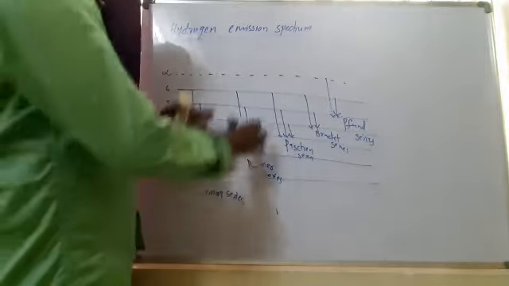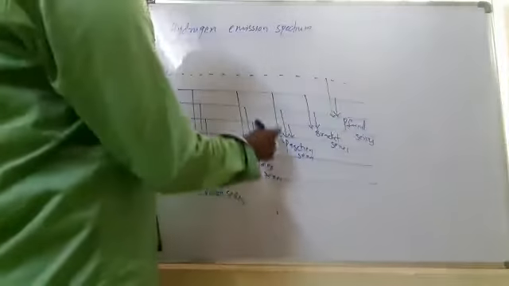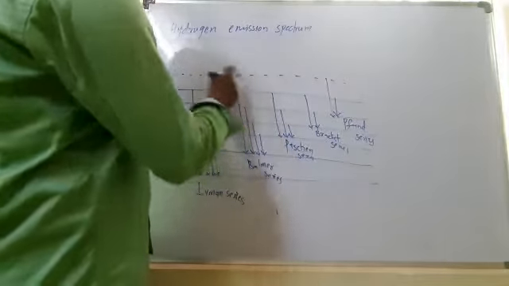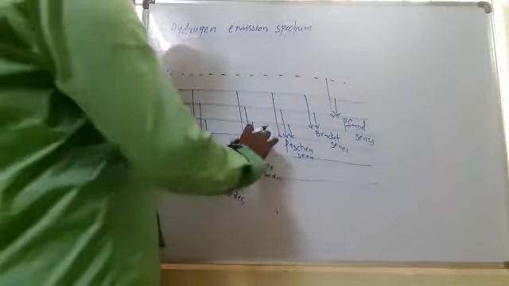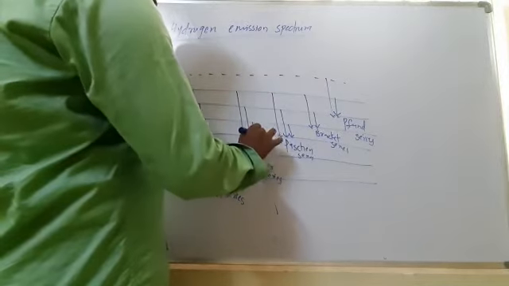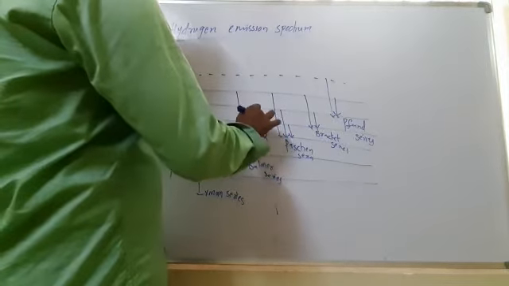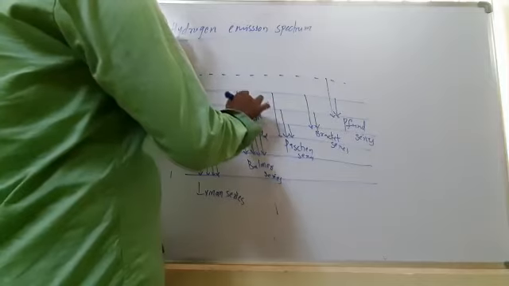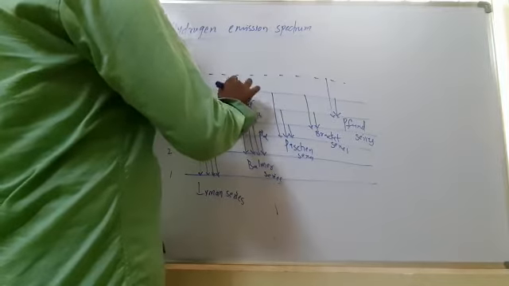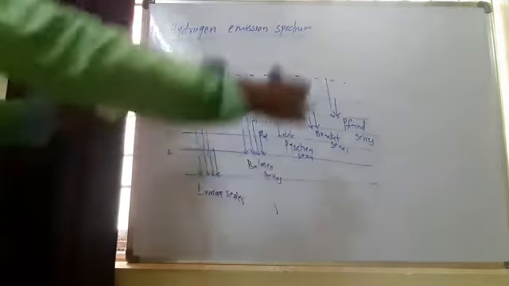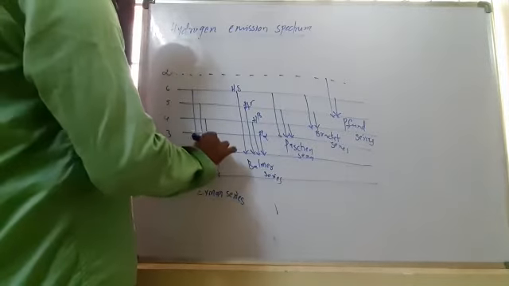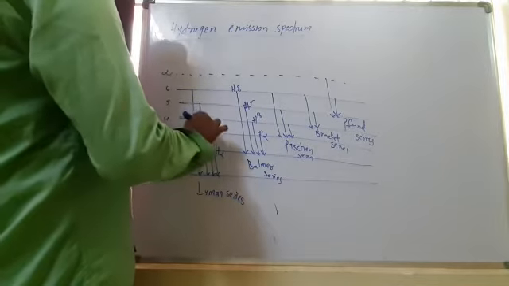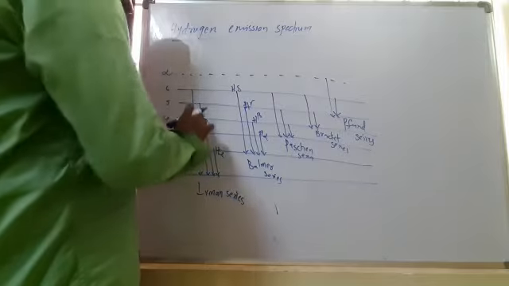Among all these, the first scientist Balmer first observed these spectral lines in the hydrogen spectrum. The first line is called the H alpha line. The next is H beta, then H gamma and H delta lines. For each series also, the first one is always H alpha and the second one is H beta.